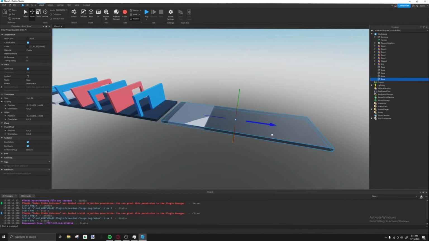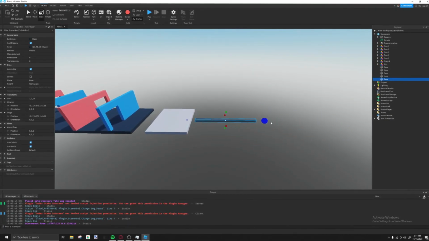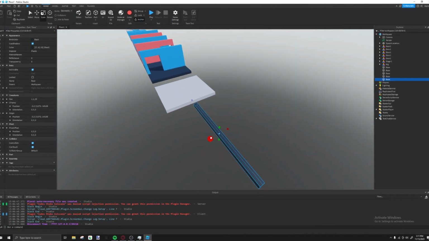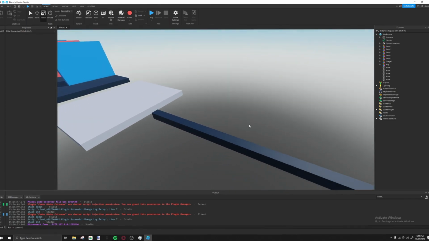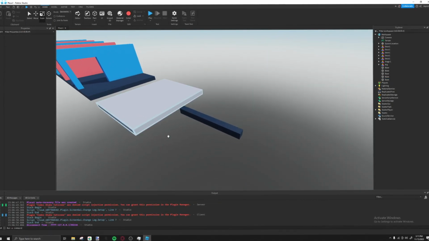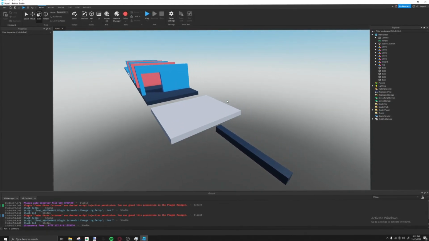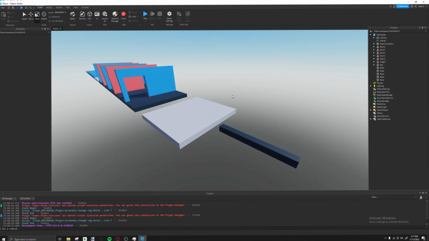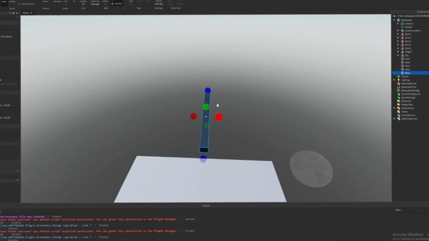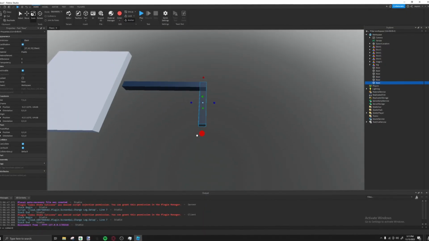I'm doing this tutorial so you guys can have an easier understanding of the tools and how everything works, resizing, some tips on the keybinds for you guys, like transparency. I'm trying to give you guys an idea on how to use all these basic tools in Studio. Okay, so we're gonna make one of those little line obbies. I don't know what they call them, but we're gonna do that right now.